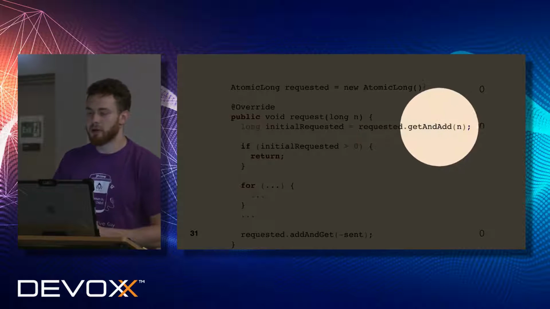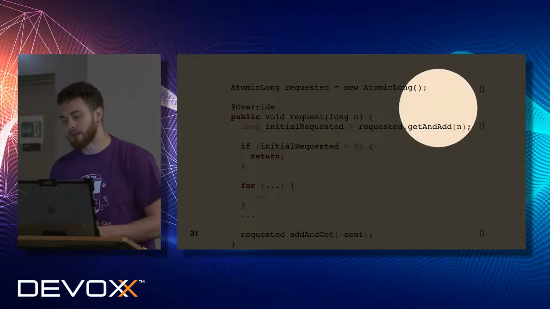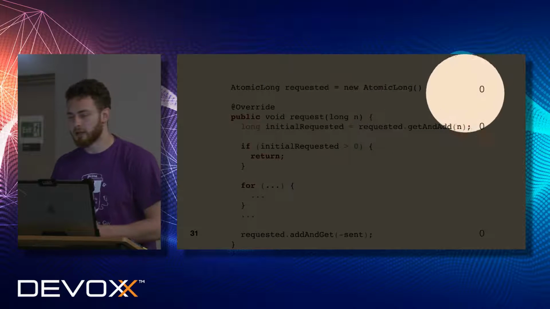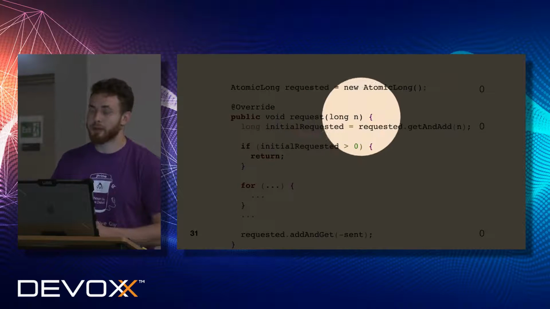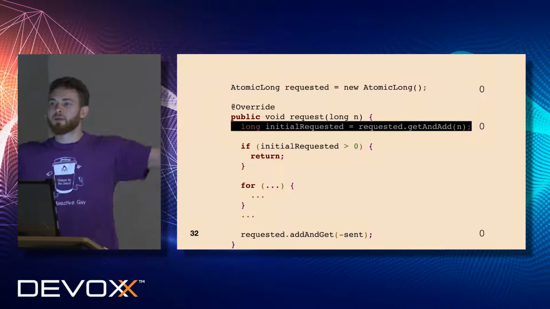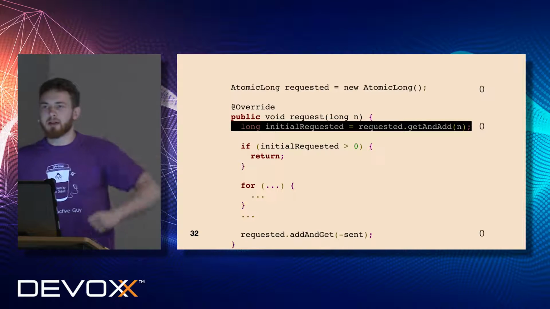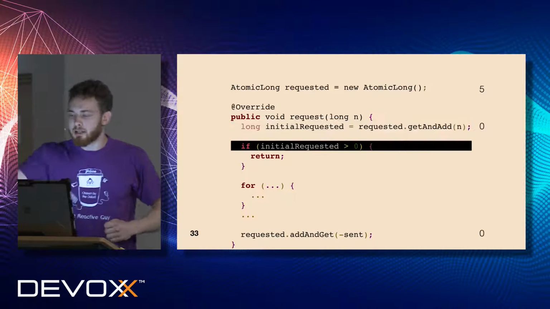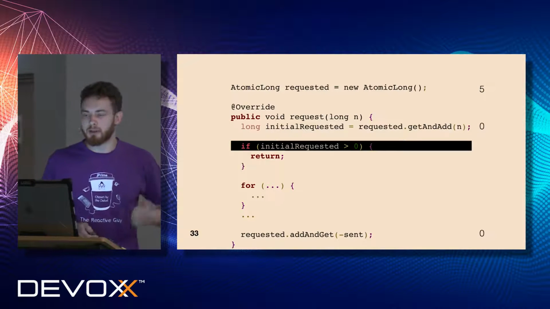Then this is the initial requested, which is the number of initial requested that we read from requested. Here we are running the atomic operation get and add, which means that we are going to add something to this field. So this indicator will be changed, and we will read the previous state, and this will be atomic. Just imagine that we have the black thread, the first thread. Thread black is the first one, so he tries to add a few elements to our requested field.